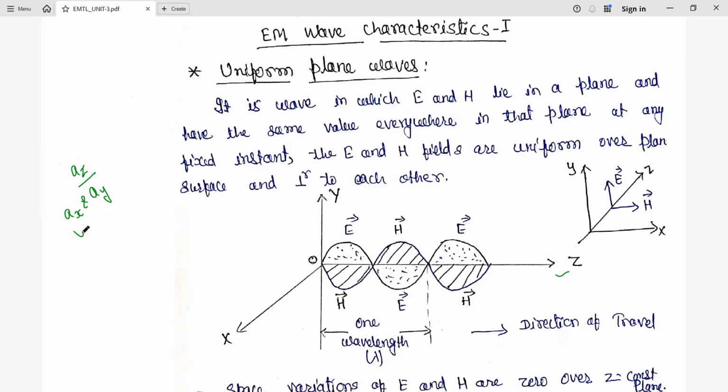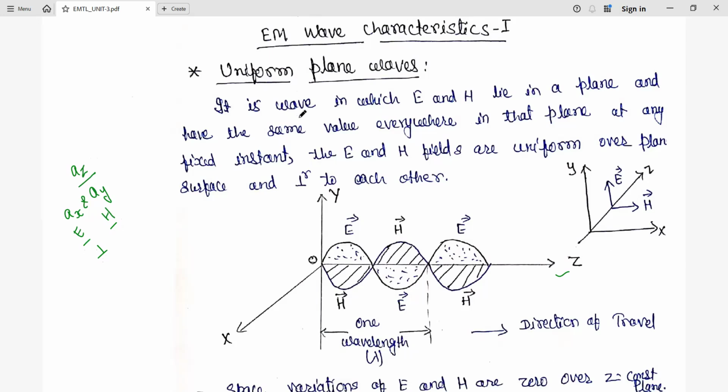If the electric field is along the x direction, then the magnetic field will be along the y direction, or vice versa. Both will not be in the same direction, and both will not be in the direction of wave propagation. Here you can see that the electric field component, magnetic field component, and wave propagation are all perpendicular to each other. Due to that, it is also called orthogonal.